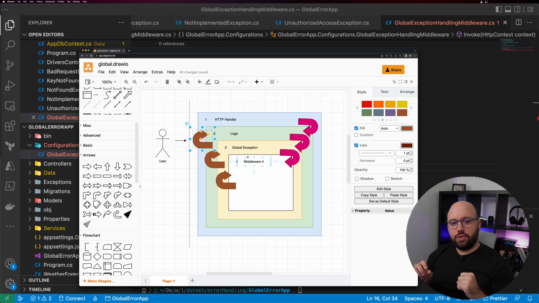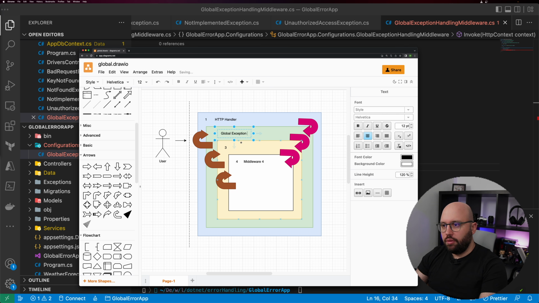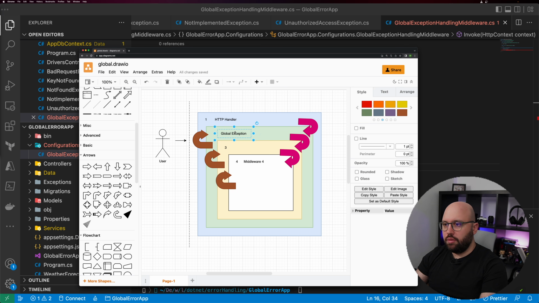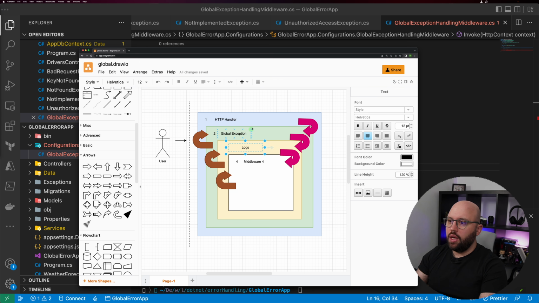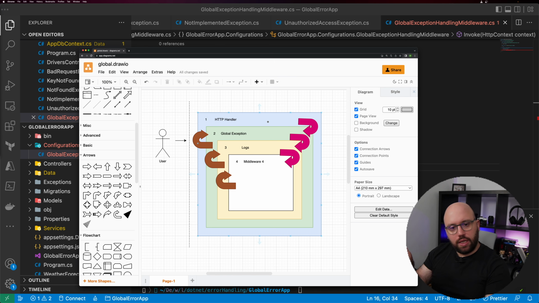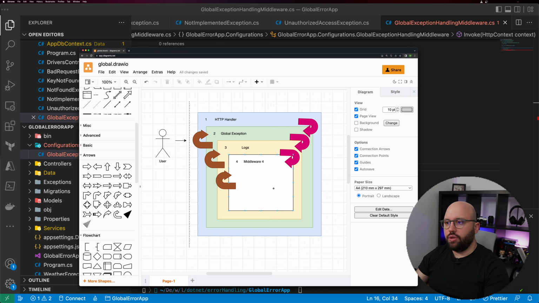This is really important for us to understand, because it's global exception handling, so it's going to happen everywhere that we want. I think a better approach is to change this from here to here and make this the logs, just to keep it really high level. But basically this is going to be the idea. The request is going to come in, hit the first middleware, go to the exception handler, and go through all of the other middlewares. Once that's completed, it's going to continue jumping back up, and we're going to have much better handling of our application.